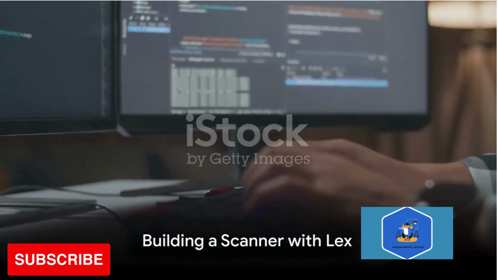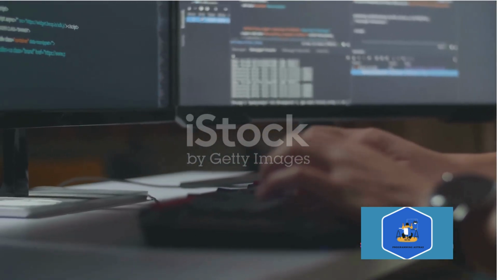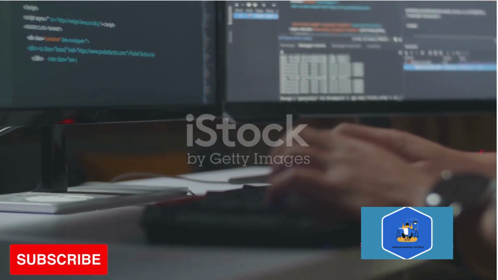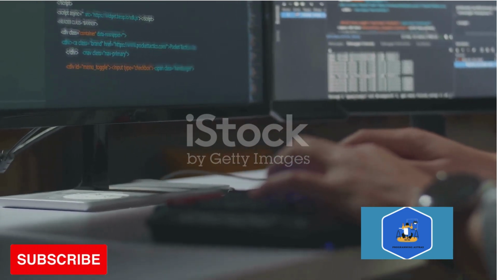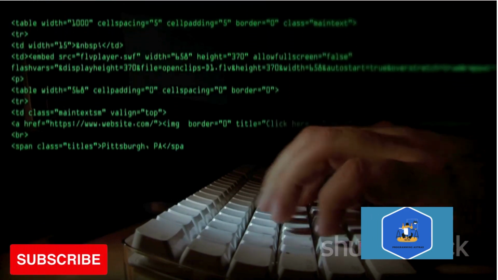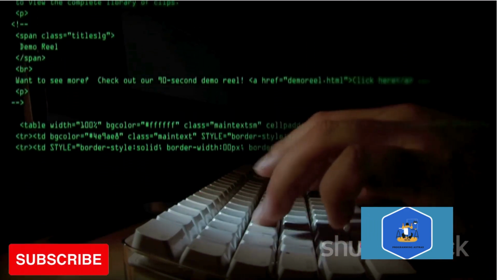But how do we build such a sophisticated scanner? The answer lies in our ability to utilize highly effective tools that are readily available to us. One such tool, known prominently for its proven efficiency and reliability, is yacc. Yacc is not just any tool. It is a powerful program designed with the specific intention of generating lexical analyzers.